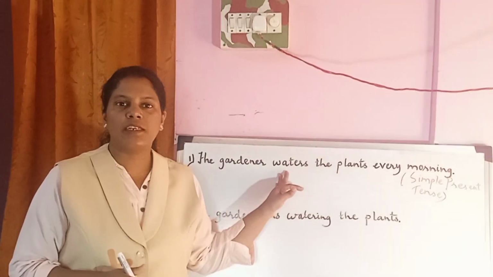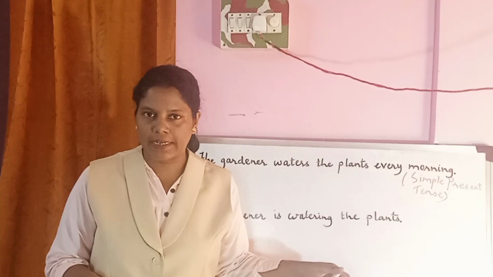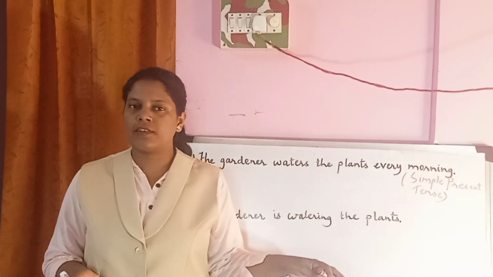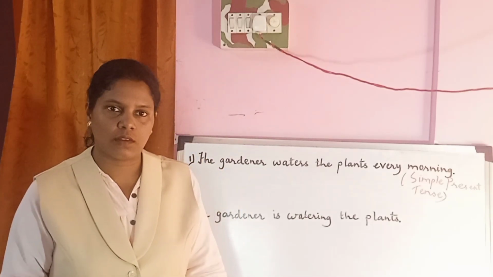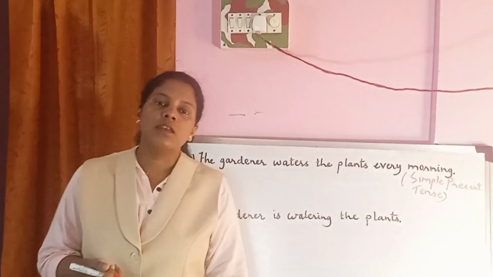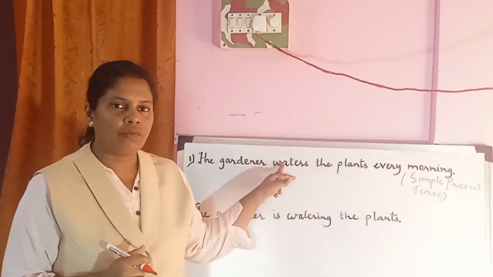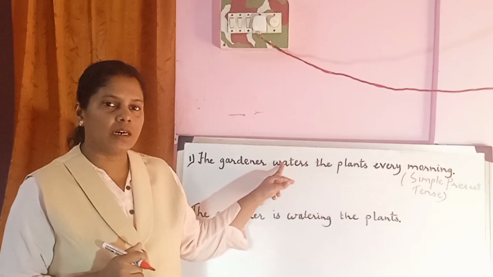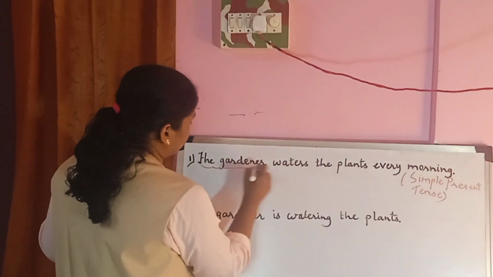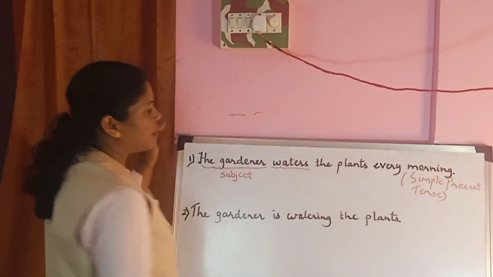Now simple present tense is used to show habitual activity, or an activity which is done on a regular basis, or something which is true in general. Now see, the gardener waters the plants every morning. This activity of watering is done every morning. The gardener waters the plants. So the gardener is the subject in the sentence.